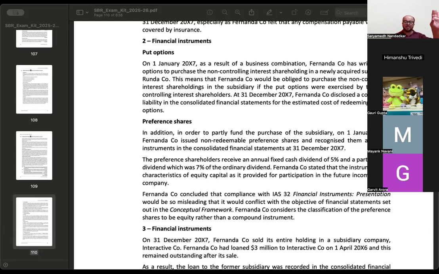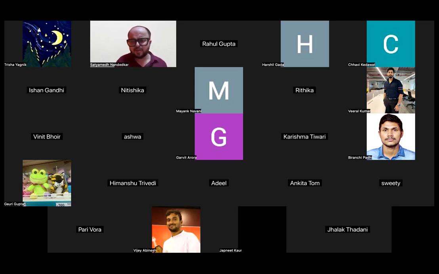ठीक है? See accounting is a complex activity in this case. ठीक है, वो अकाउंटिंग हमारे सिलेबस में नहीं है, ऐसे put option का accounting, but the fact remains that this put option represents a financial liability, not a contingent liability. Contingent liability अलग होता है, this is a financial liability for me. ठीक है? याद आया आप लोगों को what we discussed? I think last to last week डिस्कस हुआ था ना ये question. Yes, sir. हाँ, yes. त्रिशा याद आया? यस सर. याद आया ना कि भूल गए? नहीं सर, याद आया, किया हुआ है. हाँ.